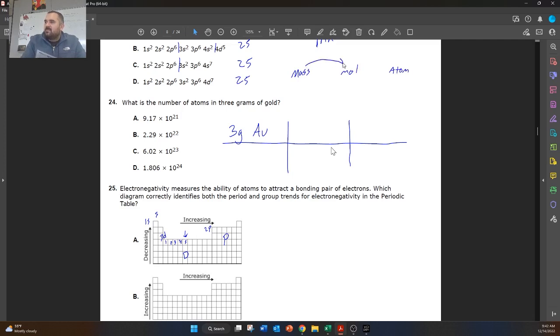So to go from mass to mole, we need to divide by molar mass. To go from mole to atom, we need to multiply by Avogadro, which is 6.02 times 10 to the power of 23. This number, just so y'all know, it's going to be available for you on the STAAR resources. So if you look at your periodic table on the ACP, you're really going to have to look through it.